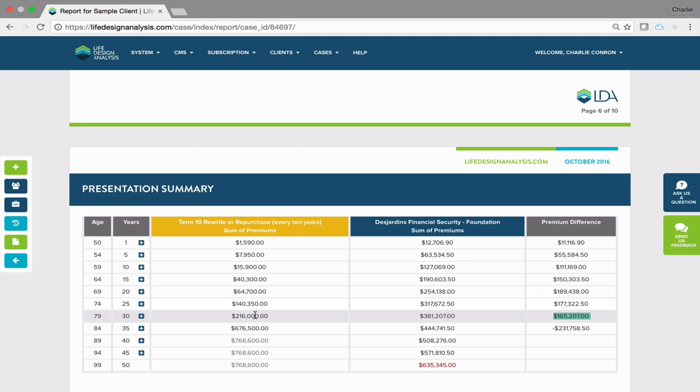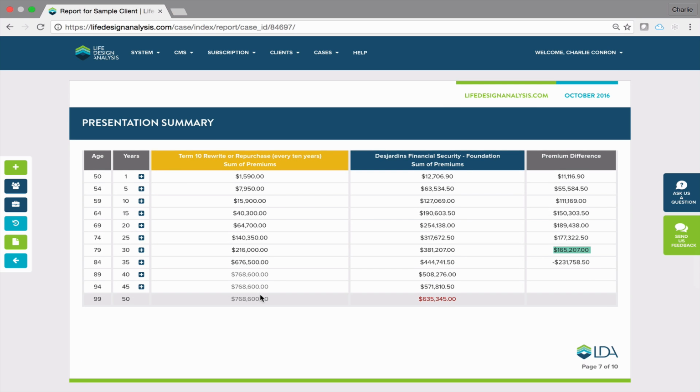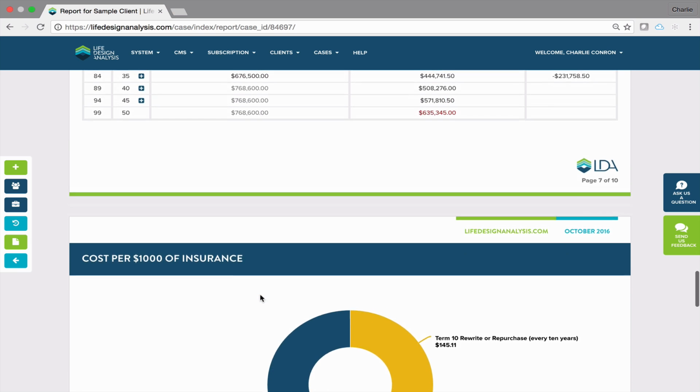So you may want to build in a rating or use guaranteed renewals earlier, depending on the history of your client. That's really your option. But I just wanted to show you a couple different ways you could set up a term rewrite versus permanent.